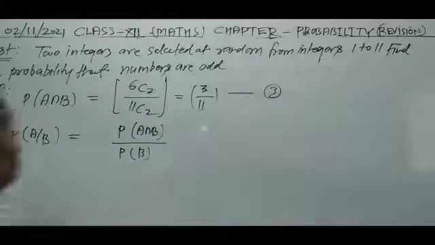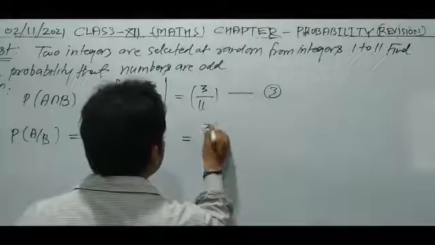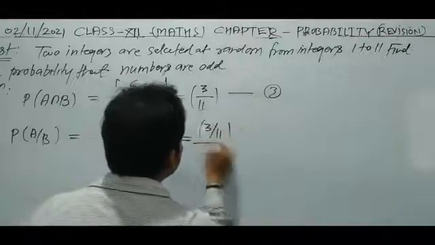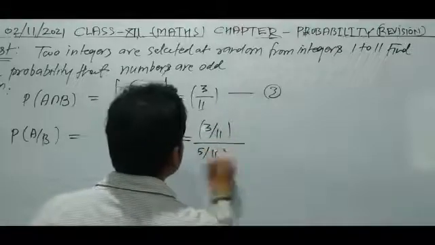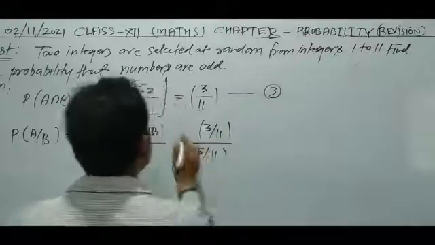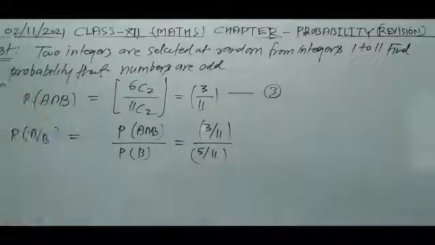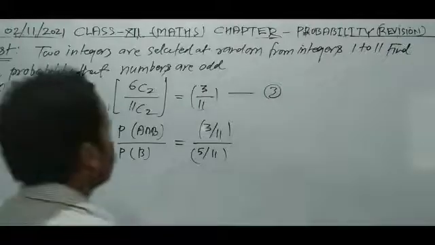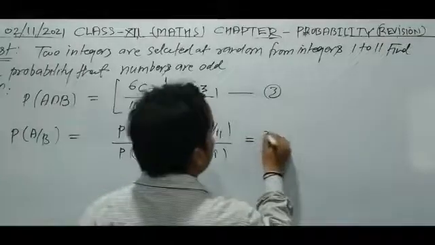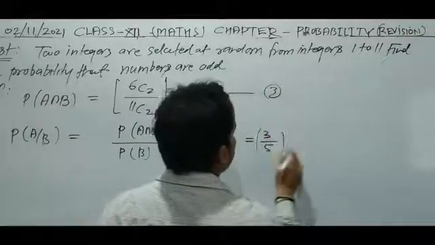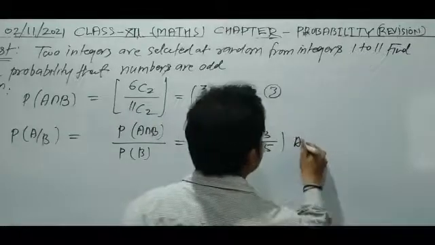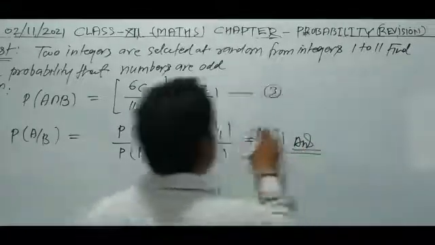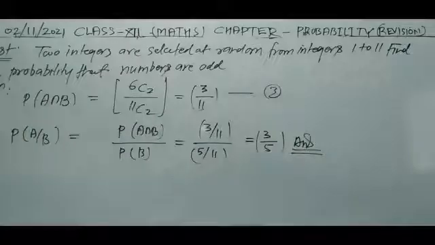Now we can put in the values: 3 by 11 whole upon 5 by 11, and the result will be 3 by 5. This is the answer.